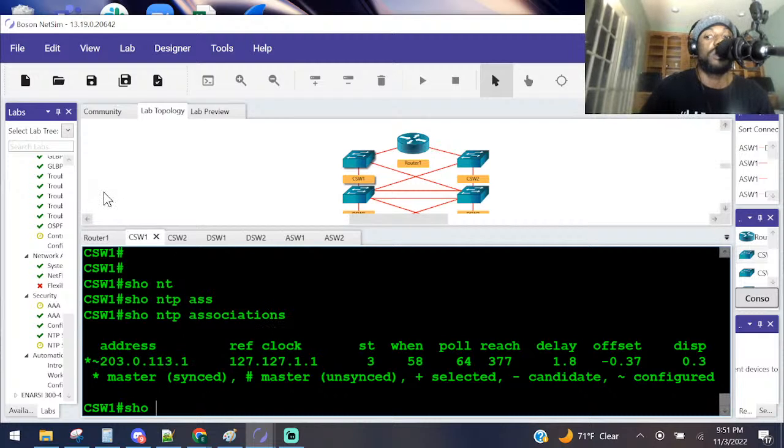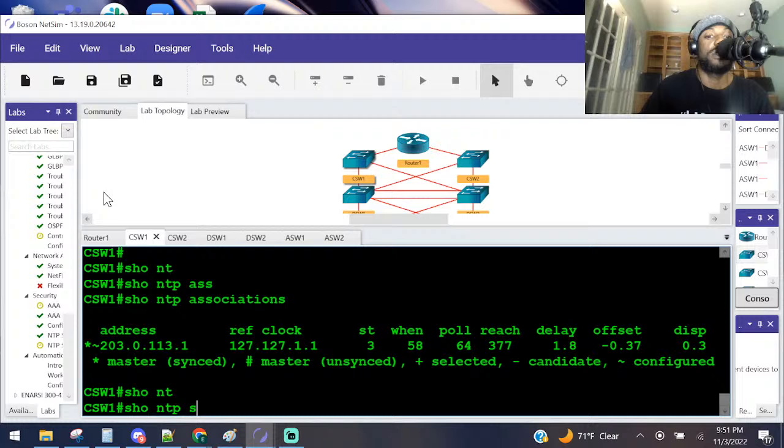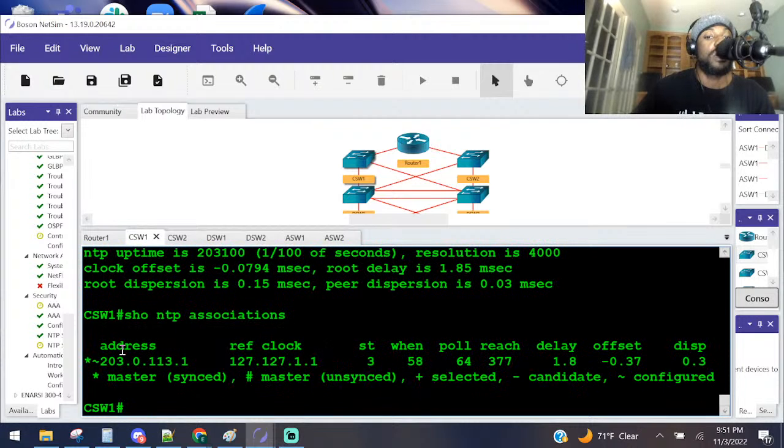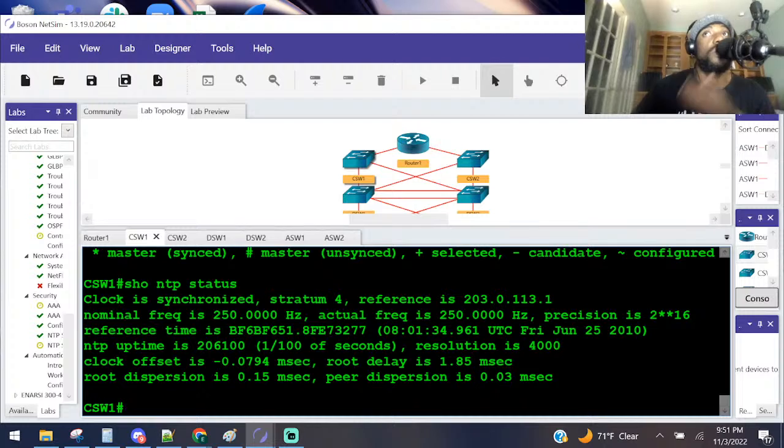Show NTP status. He's still synchronized, yes. I don't even know why. I would think it would have broken, being that we turned on authentication on router 1. I would have thought that we broke it. Let's check again though. CSW1, display the associations. He's still synchronized. Let me look at the back of the book and see what they were trying to guide us to do here.